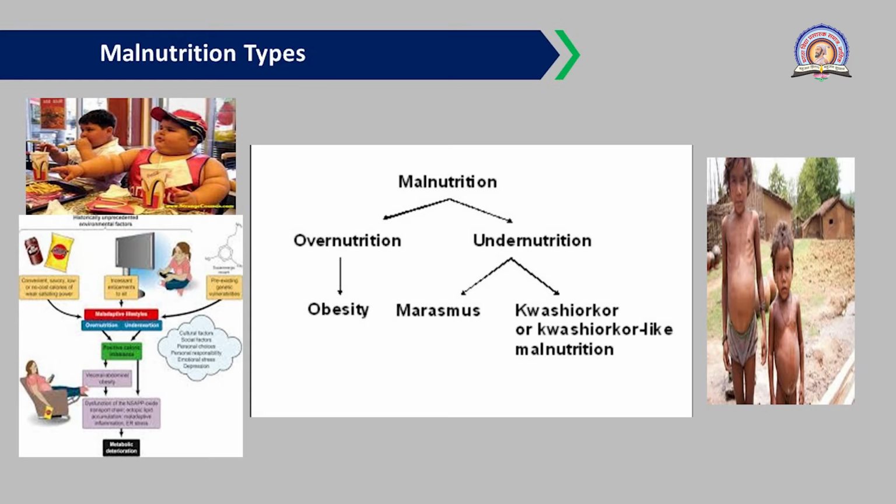In the right hand picture you can see the kwashiorkor condition, where children have swelling at the belly region, the swelling of the stomach, called edema, and overall body weight is low. This condition is because of kwashiorkor, and we will see the figure for marasmus later on.